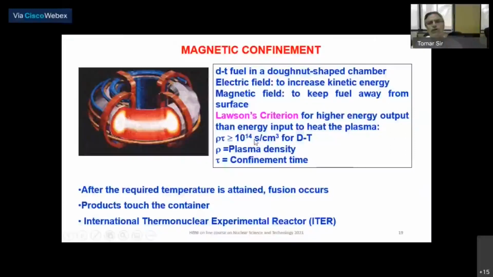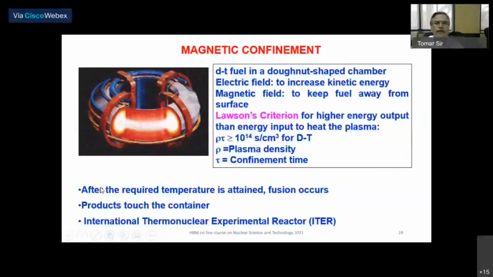People have achieved this Lawson's criterion for a microsecond or nanosecond, but there is no point in that. The idea is to sustain it for thousands of seconds, and therefore all the attempts are being made to achieve this sort of criticality, like we had criticality in fission, where you could sustain the chain reaction. In the case of plasma fusion, if the Lawson criterion can be met, then you can have a higher energy output compared to input.